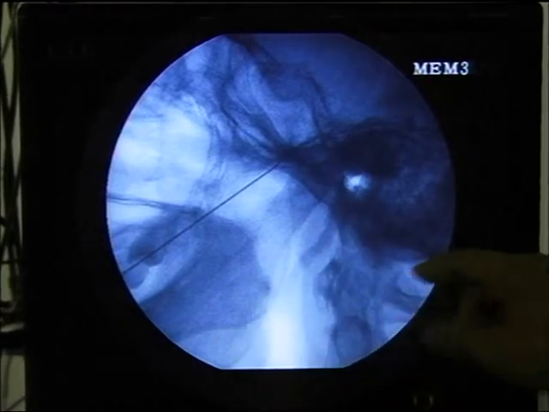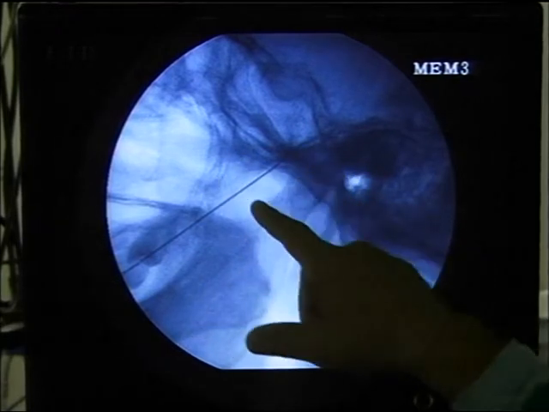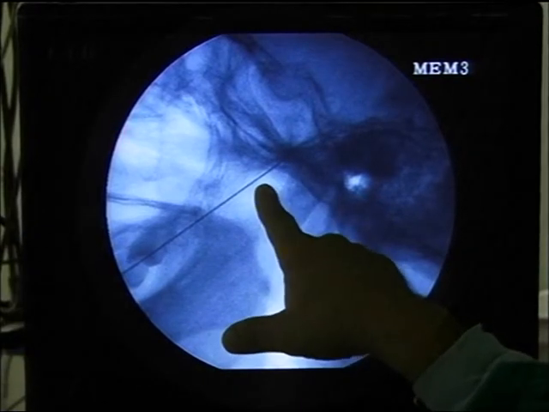You have the angle, and for other procedures, this is the head of the mandible, and you can go in here. This is the coronoid, this is the zygoma here. You can just go in here for your V3 and V2 blocks.